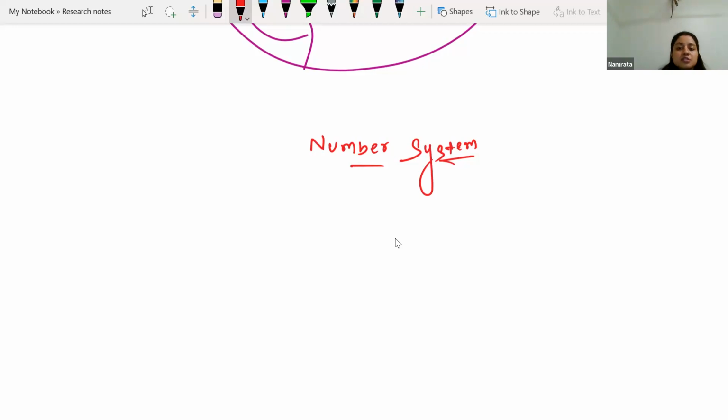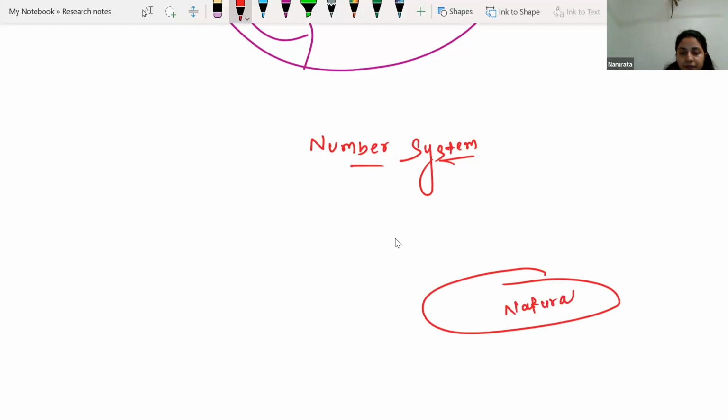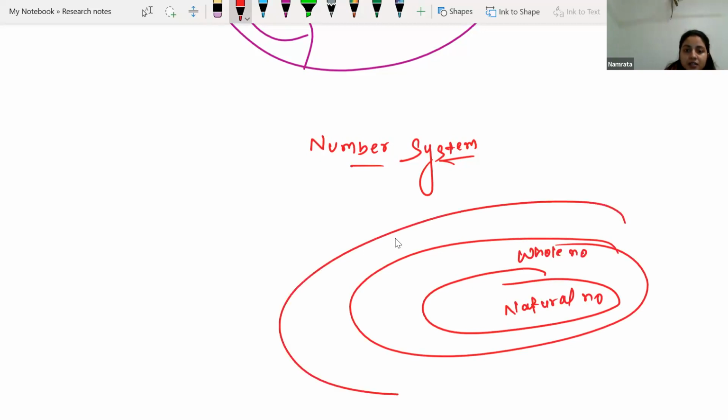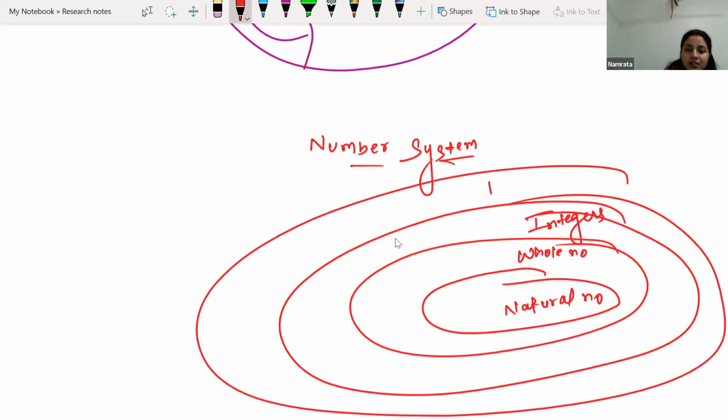You must know that we have a Venn diagram, where we have natural numbers, then whole numbers, then integers, and then rational numbers.